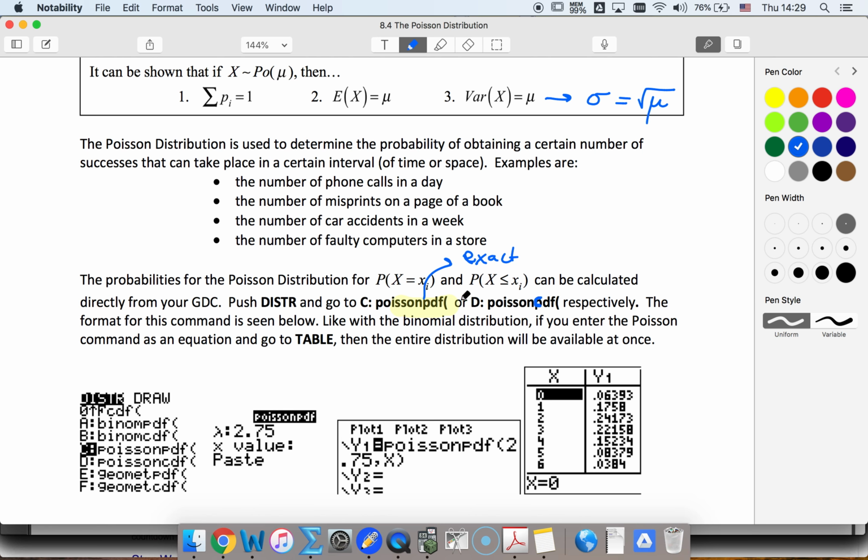Remember, we have particular and cumulative. So cumulative is for values that are at most. So it's x less than a certain value. So these are at most values. And of course, if we have at least, we would just do 1 minus to get the at most value.